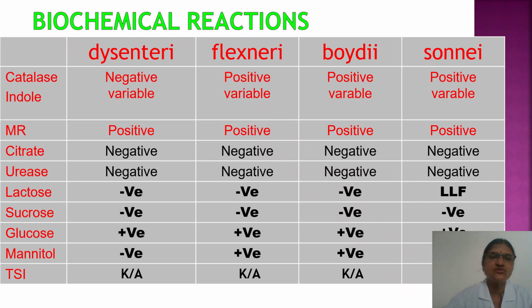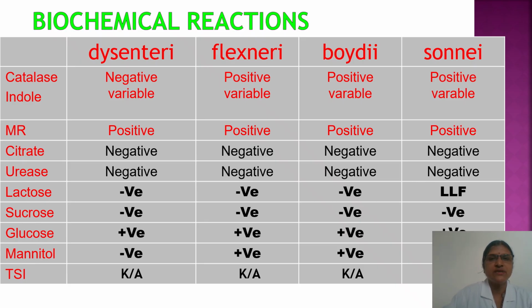Identification and confirmation of Shigella species is done by biochemical reactions. Catalase is negative in Shigella dysenteriae, and it is positive in the rest of the three, that is flexneri, boydii and sonnei. Indole: the Shigella species give a variable indole reaction.